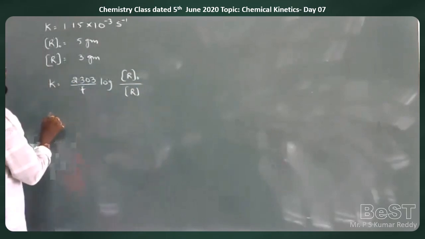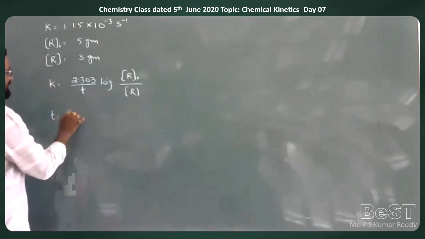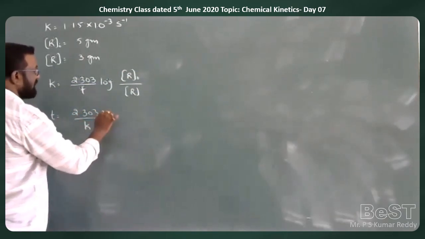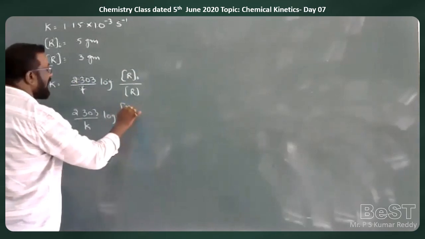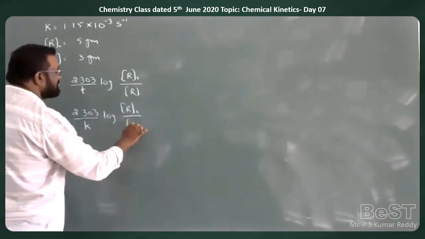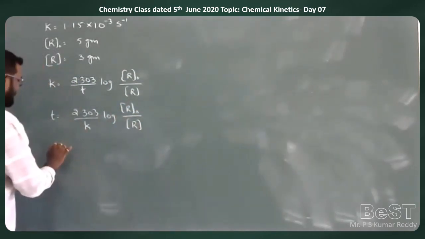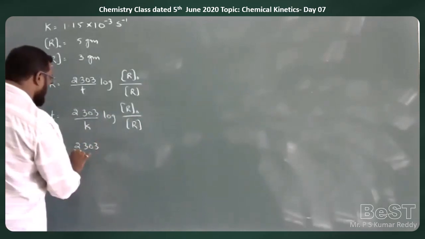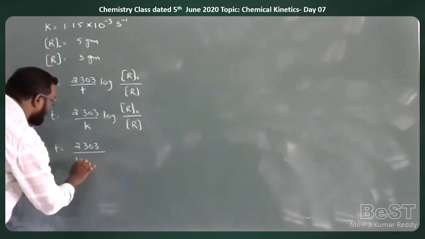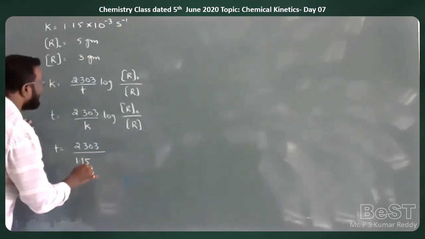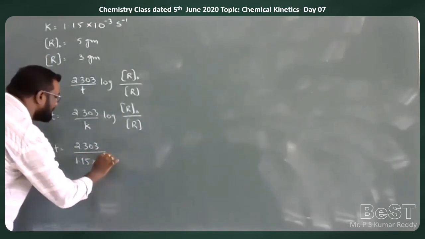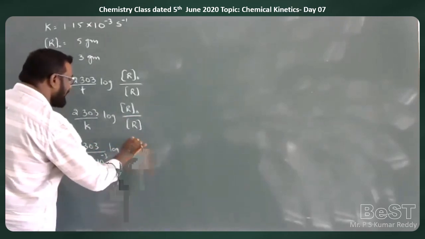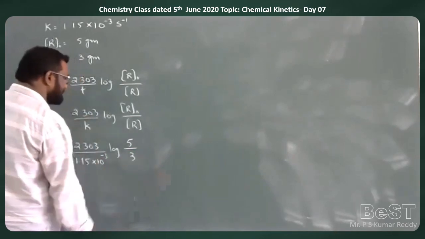We are asked to calculate T. T is equal to 2.303 by K log of R naught by R. That is equal to 2.303 by 1.15 into 10 to the power of minus 3, log of 5 by 3.